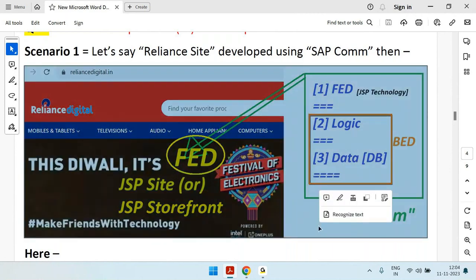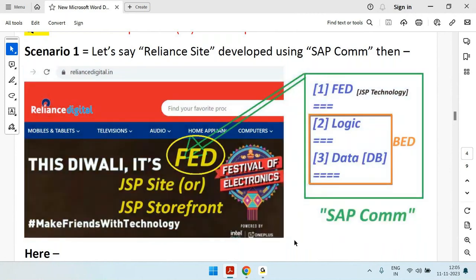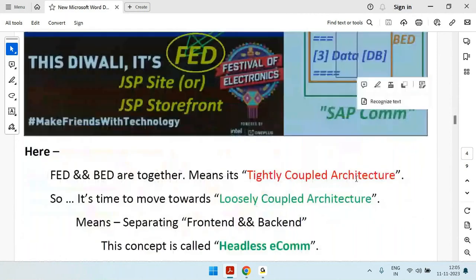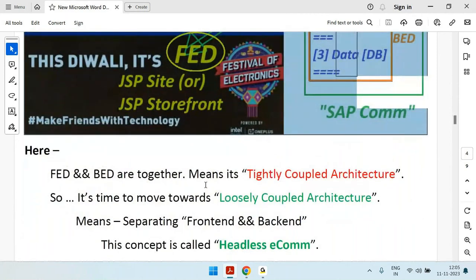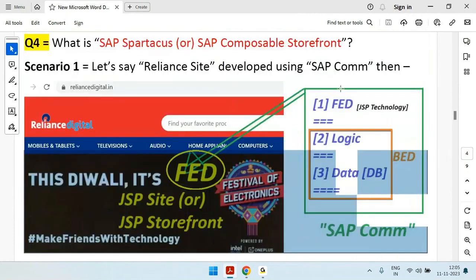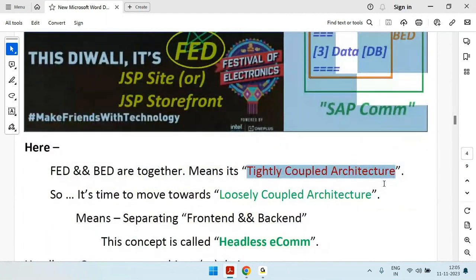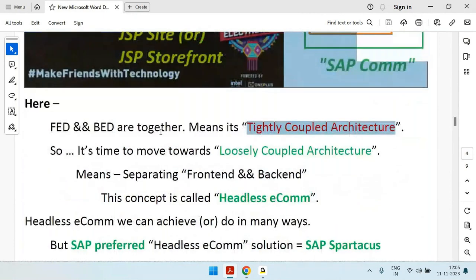So if any company is saying that we are using SAP Commerce for my shopping site, what does that mean? The meaning is they have front end, logic and data together. That means it's a monolithic architecture or a tightly coupled architecture, because your front end, your logic, your data all are together. You can see here front end and back end.